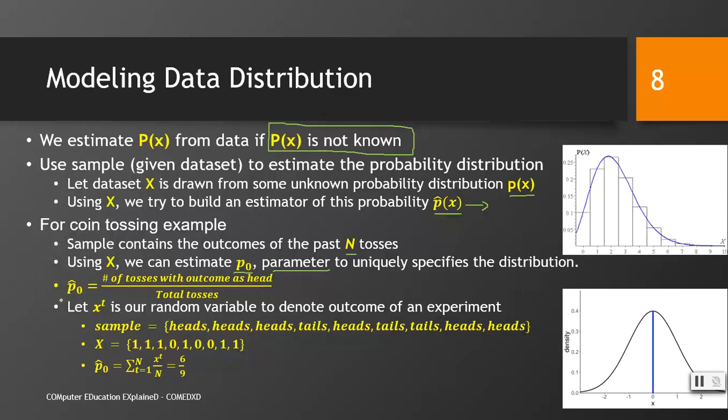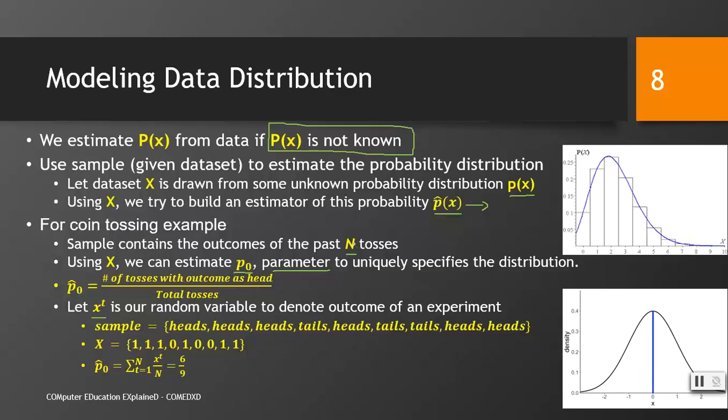How do we estimate this probability distribution? We look at the number of tosses with outcome as head, because we are interested in the event of head, and the total number of tosses. Let xt be our random variable to denote the outcome of an experiment when it is tossed the tth time, right? Second time, third time, and fourth time. So what sample do we have?